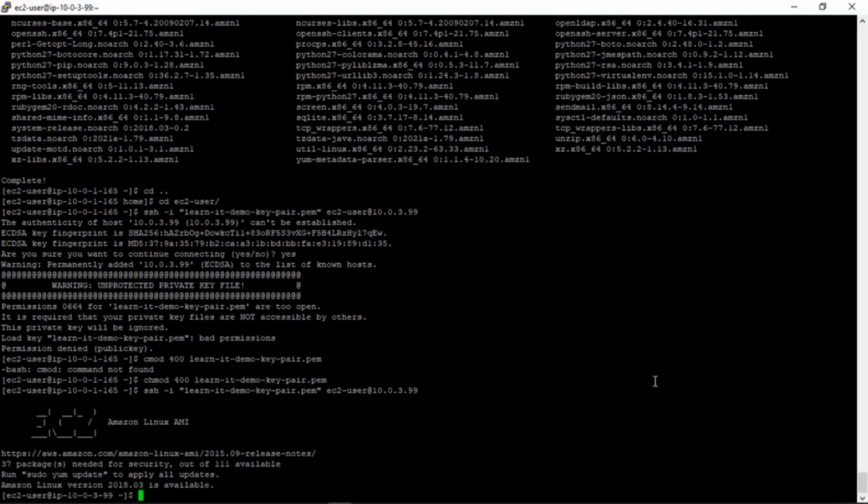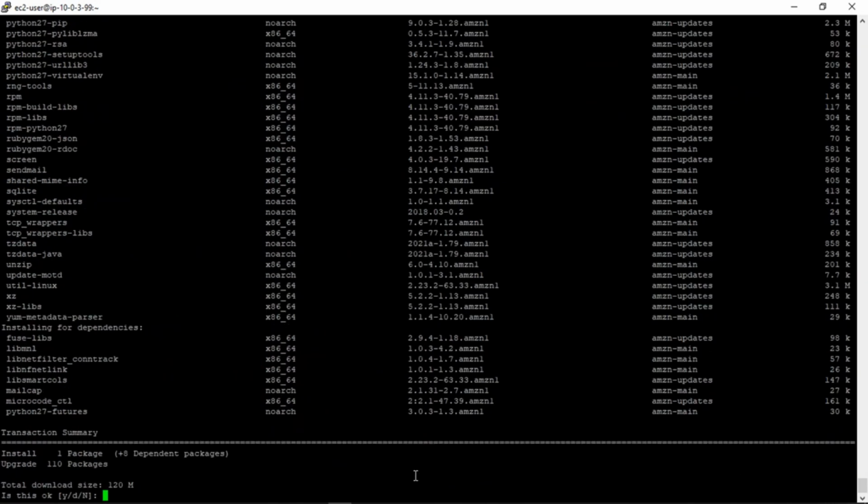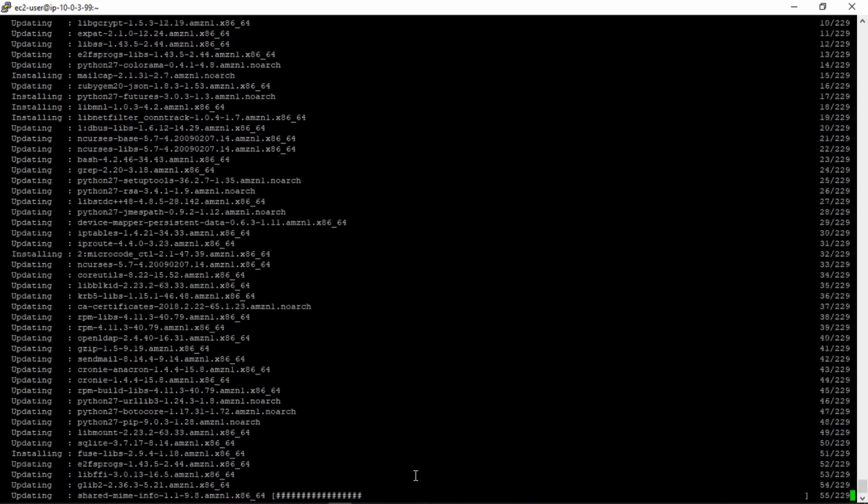Now we are in our private EC2 instance and it is saying again to update the EC2 instance. So let's update this one as well. It will again take some time.